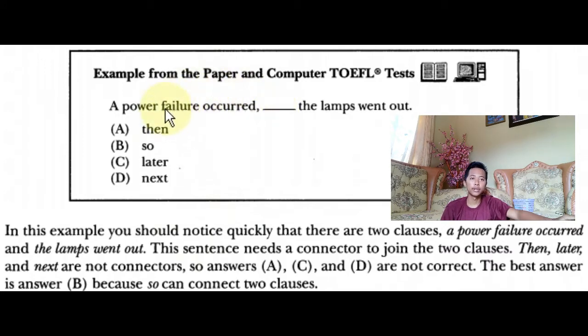A power failure occurred and the lamp went out. This sentence needs a connector to join the two clauses. Then, later, and next are not connectors, so answers A, C, and D are incorrect. The best answer is answer B, because you can connect two clauses.